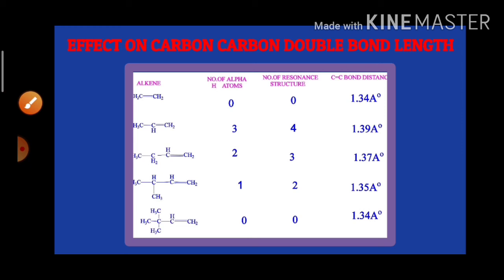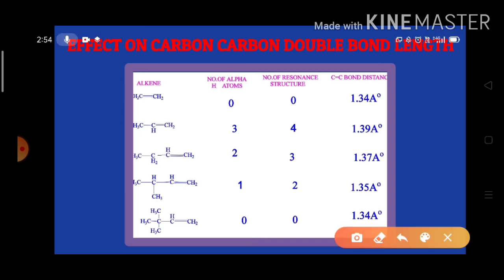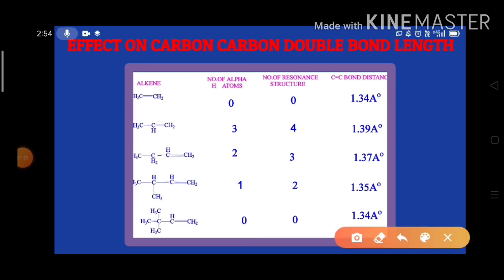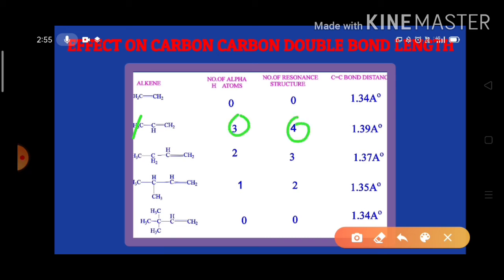Now, by using the concept of hyperconjugation, we can explain how the C=C double bond length changes. In ethylene, the bond length is 1.34 angstroms, and we know very well that in ethylene there is no alpha hydrogen and no hyperconjugation. In propylene we have 3 alpha hydrogens, the number of resonance structures is 4, and the C=C double bond length is 1.39 angstroms.